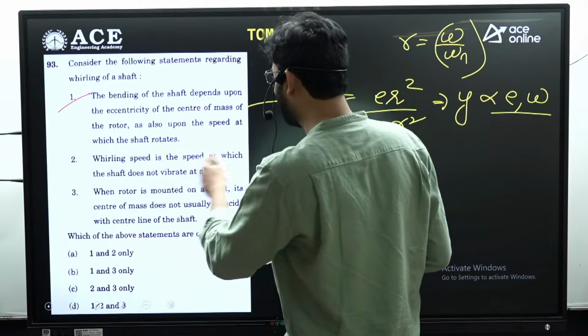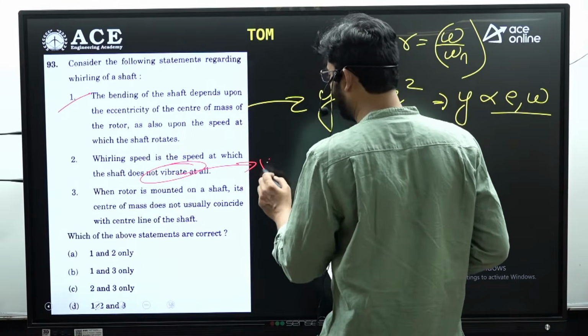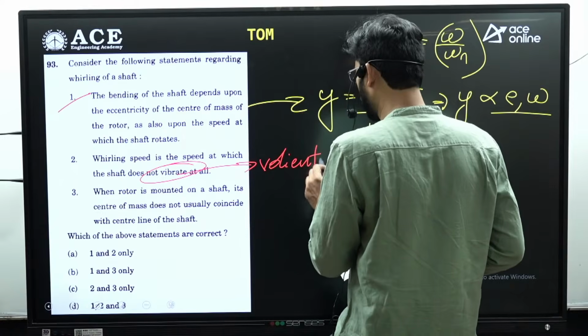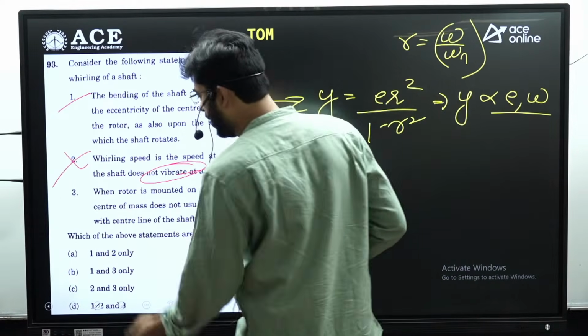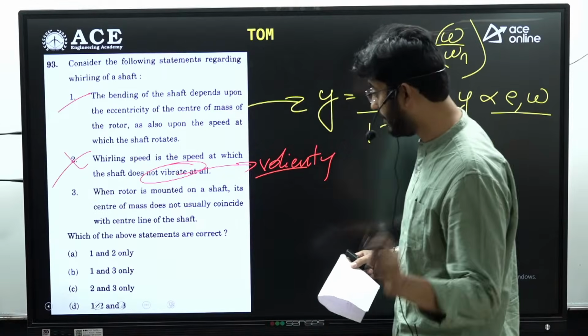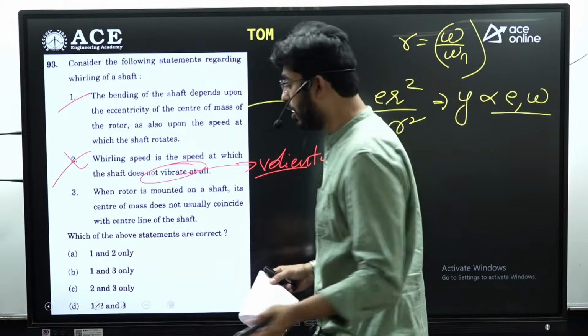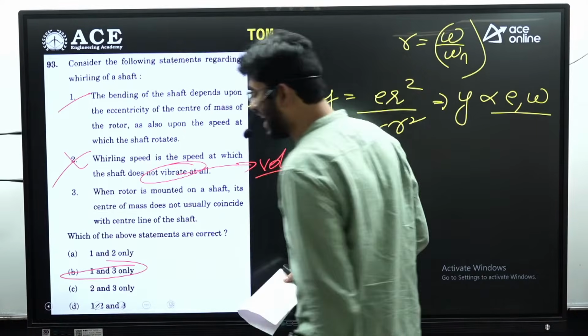And next is whirling speed is a speed at which the shaft does not vibrate. No, it is going to vibrate violently. So statement 2 is wrong. So you have to check the options. You have to eliminate the options which contain statement 2. So option A, C and D contain statement 2. So straight away you can select option B as the answer.